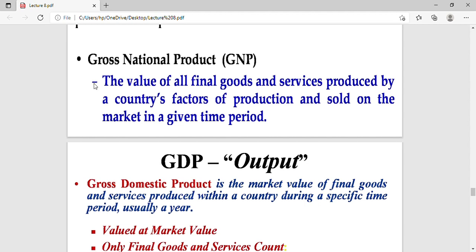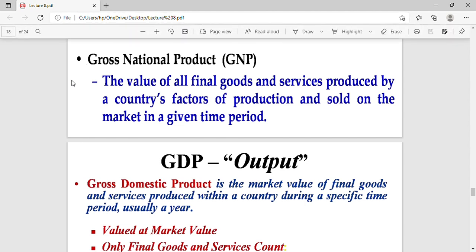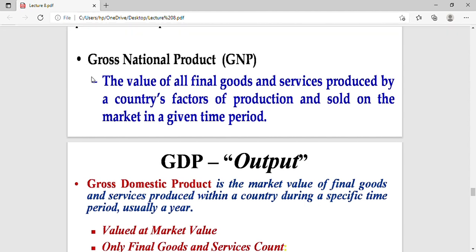The definition of GNP is not geographically limited. The GDP is geographically limited, because the product produced in India, in the geographical region of India, will be accounted in the GDP of India. We will ignore the fact that the good is produced by an Indian or a foreigner, and simply add it to the GDP.